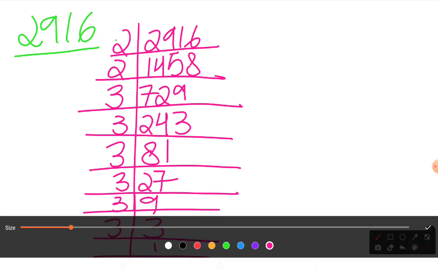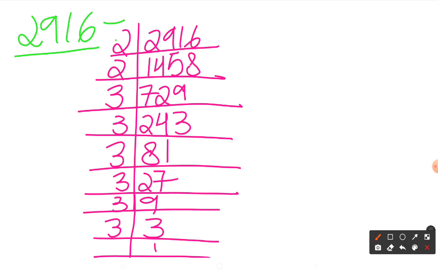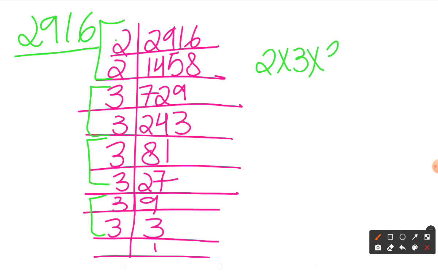Let's make the pairs of each number. So I'll have a perfect pair of 2, a perfect pair of 3, again 3 and again 3. So we have perfect pairs of each number when 2916 is prime factorized into its prime factors. Now I'm going to extract one number from each pair. So I'll get 2 from the first pair, then 3 from the second, then again 3 from the third, and 3 from the fourth.